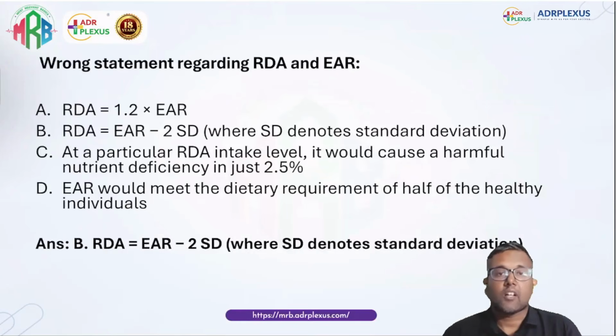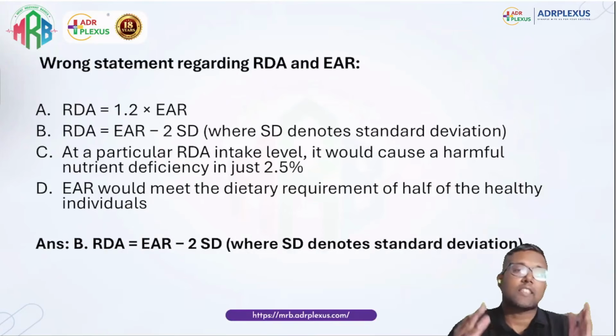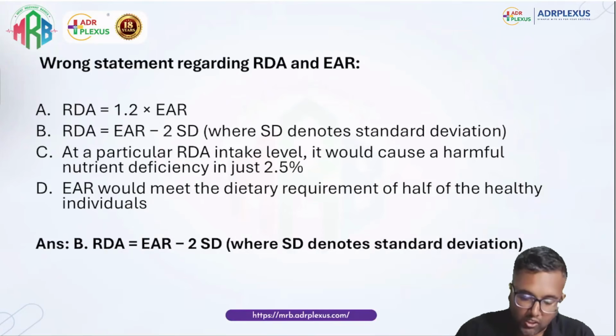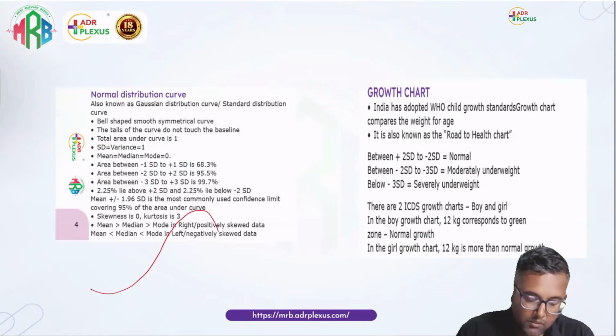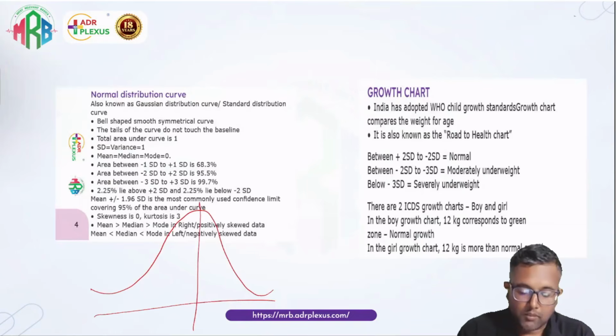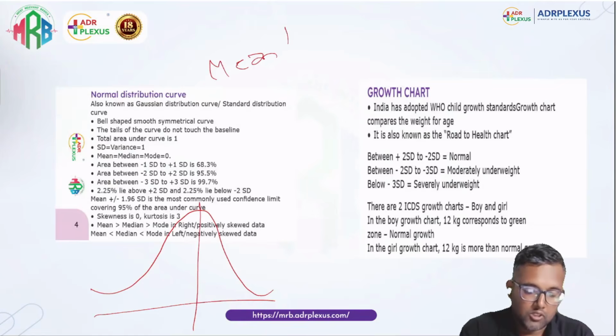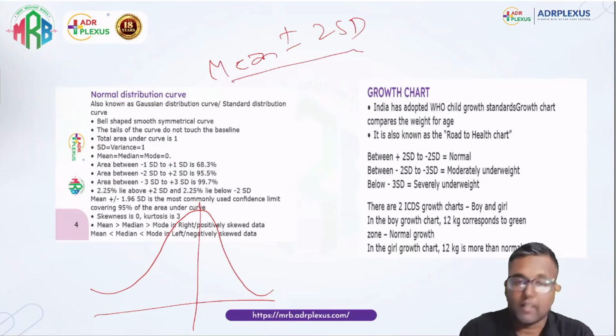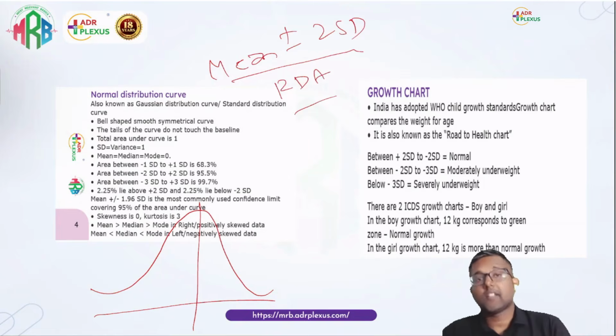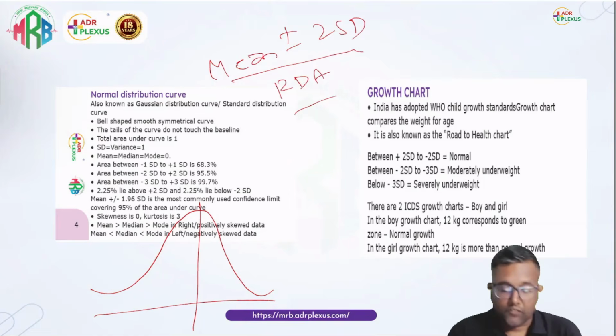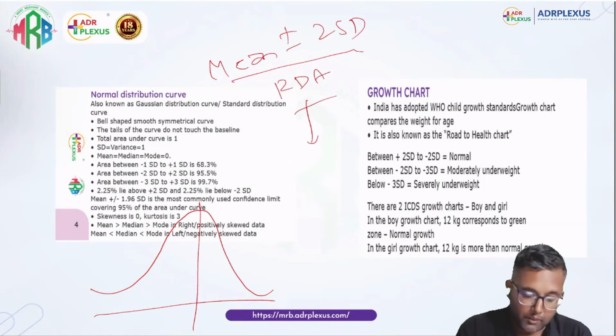On the wrong statement regarding RDA and EAR, we did not discuss directly, but we talked about the normal distribution curve. Normal is mean plus or minus 2 standard deviation. This is the concept we use for RDA. The nutrients we need, we have to take sufficiently, that is enough to meet the requirement of 95% of people.